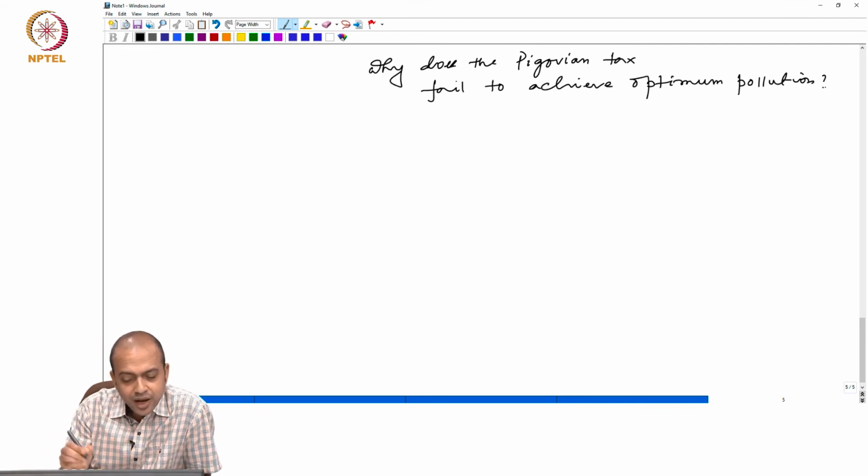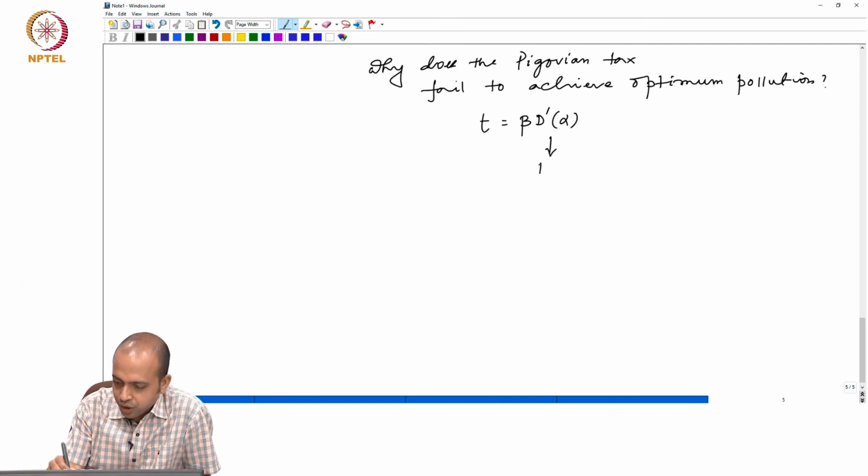Because see, the entire idea is based on T equals beta d prime alpha, which is basically marginal social cost.